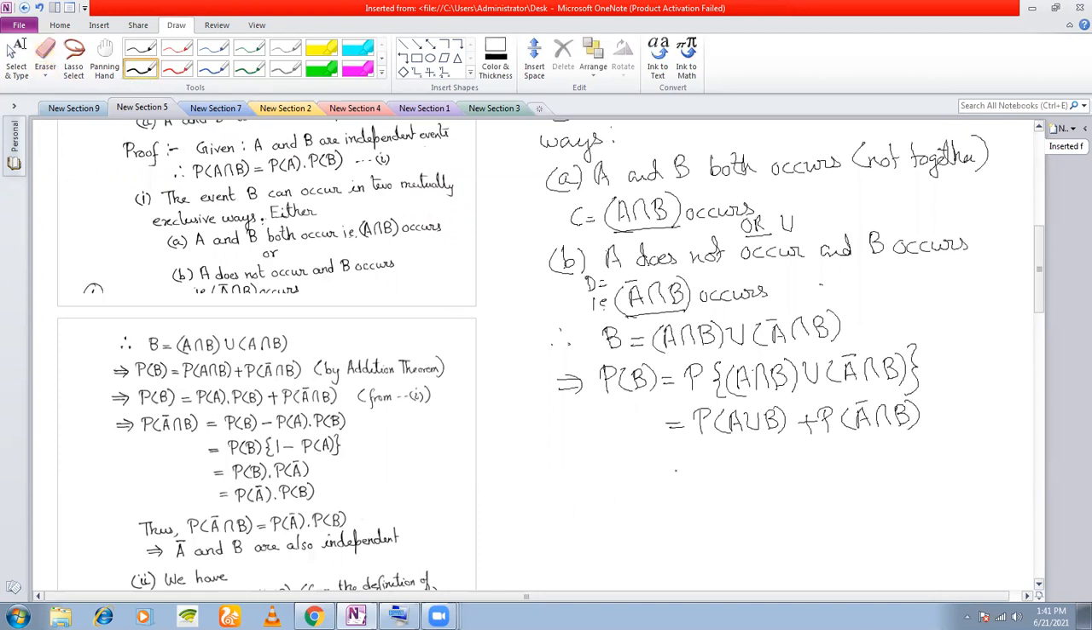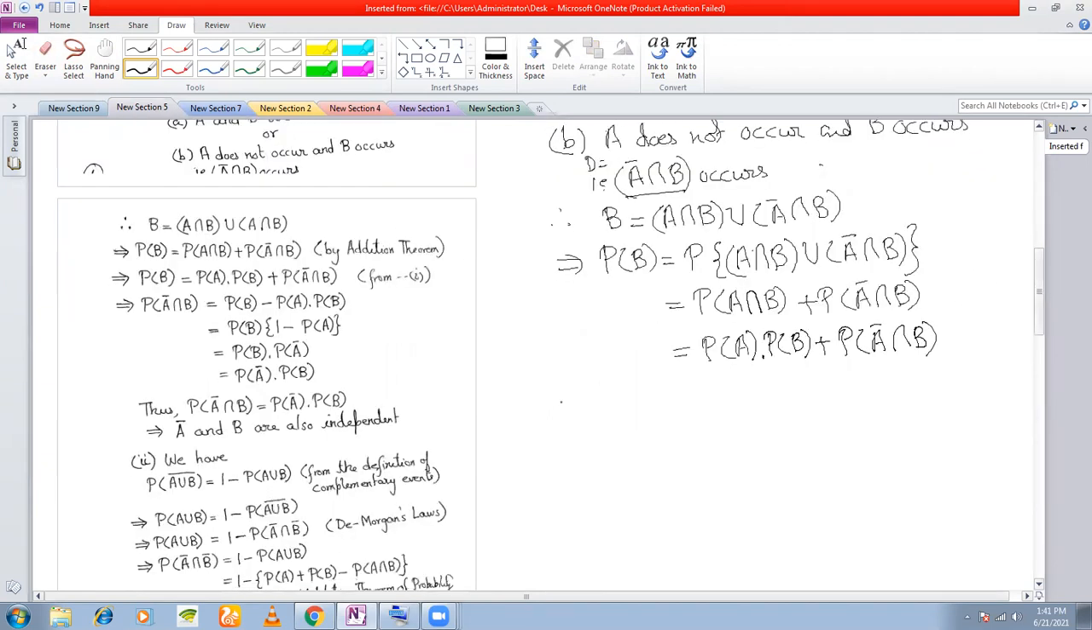Now what will happen? We know that A and B are independent events. Therefore, you can write this as P of A intersection B, which is PA into PB, plus P of A bar intersection B. That means P of A bar intersection B is PB minus PA into PB, taking this side.